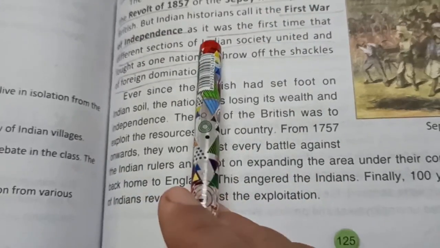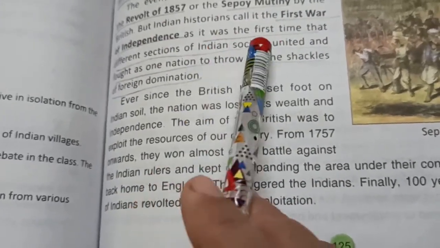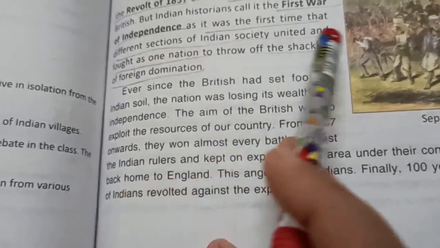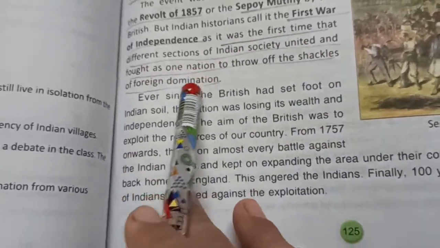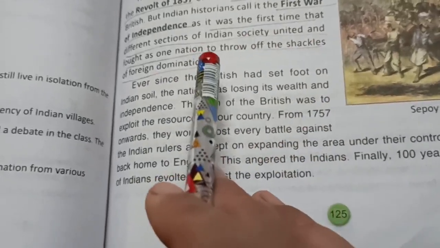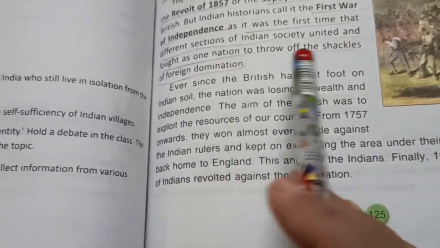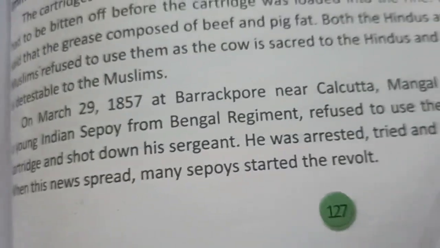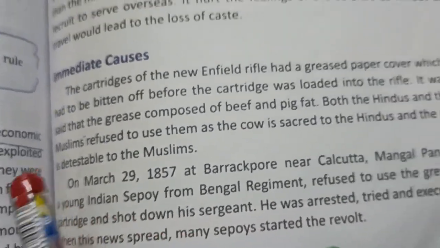First War of Independence, because it was the first time that different sections of Indian society united and fought as one nation to throw off the shackles of foreign domination. Then the second part of this question, you can write the immediate cause. Here on page number 127, it is written,